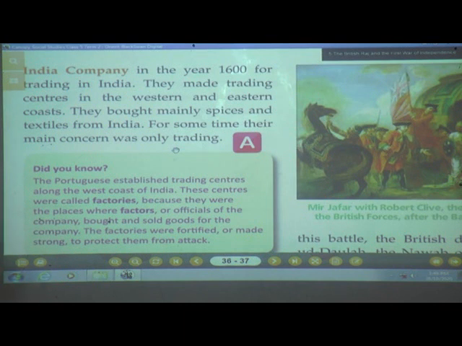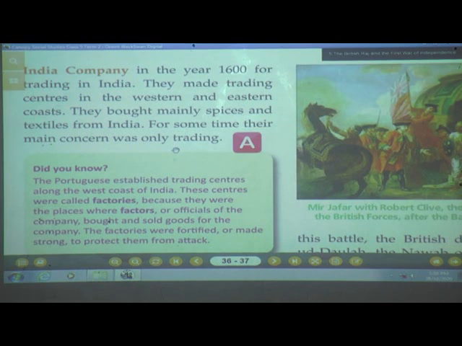Now they started with the company, and then what did they do? They made trading centers on the eastern and western coast. Why the coast? Because the east, the west and the south are all covered with water, right? India is surrounded on three sides by water. So they made their centers in the west as well as in the east, and started trading there. They bought mainly spices and textiles from India.